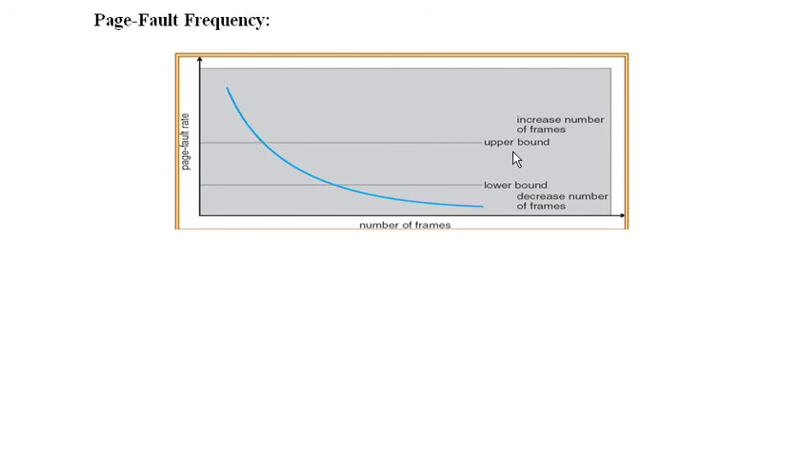If it exceeds the upper bound, we have to increase the number of frames. If it falls below the lower bound, then we can decrease the number of frames, so that there will be less effect of thrashing in the system. So whether it is the working set model or page fault frequency, both are good. It all depends on the decision making. Usually page fault frequency is a more direct approach than the working set model.